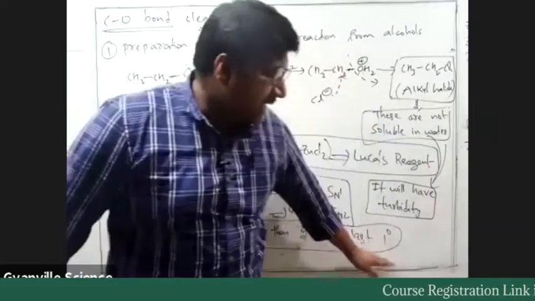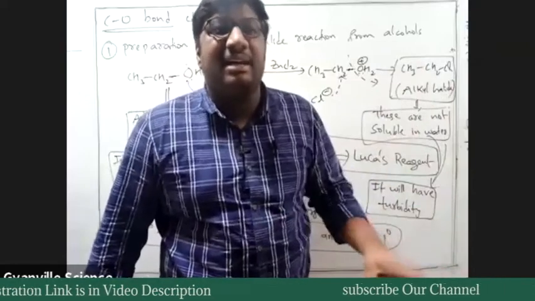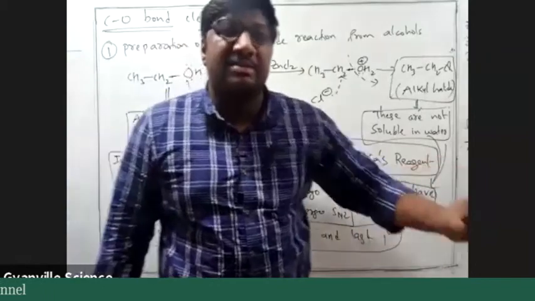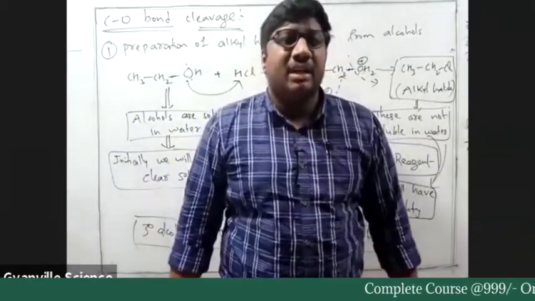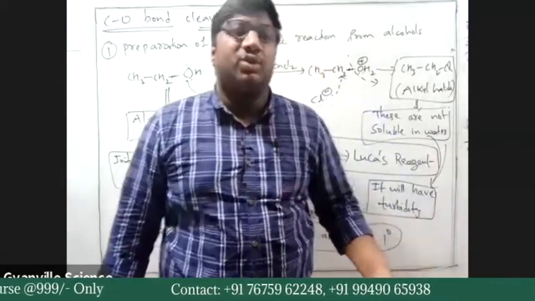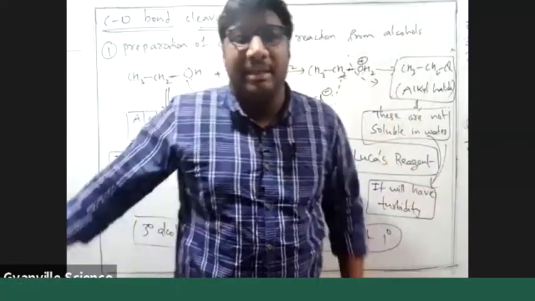So if turbidity appears faster, that is in 5 minutes, then we can say the alcohol is tertiary. If turbidity appears after some time, like 30 minutes or so, then the alcohol is secondary. If turbidity does not appear at room temperature, so for the formation of turbidity we need to heat it, then the alcohol is primary.